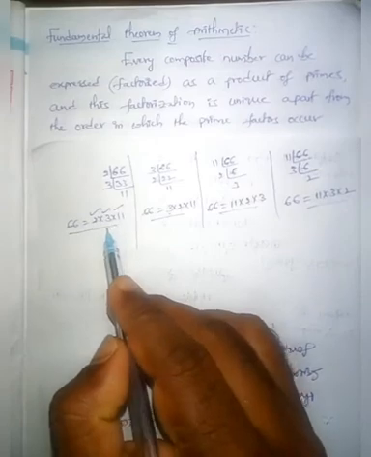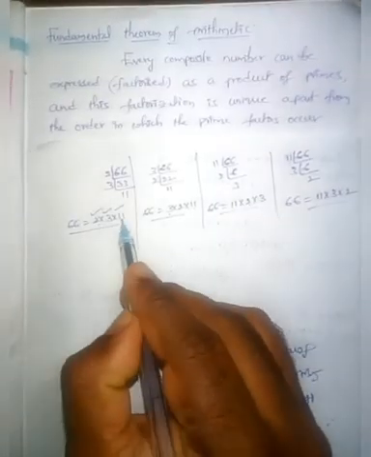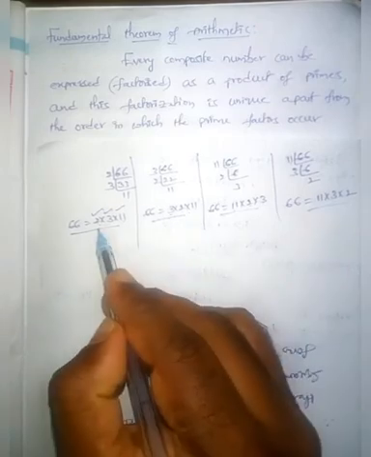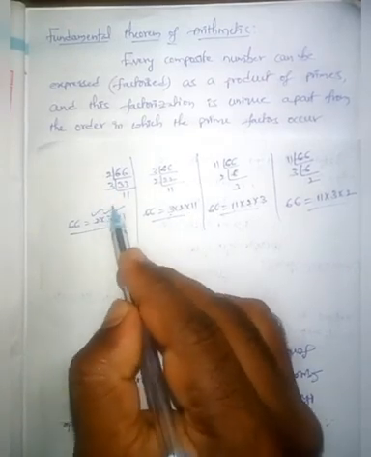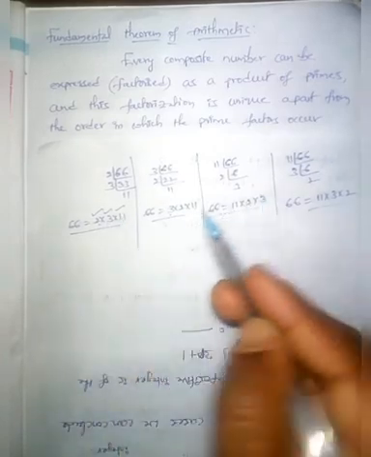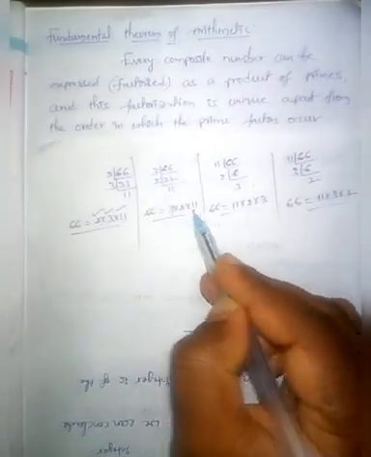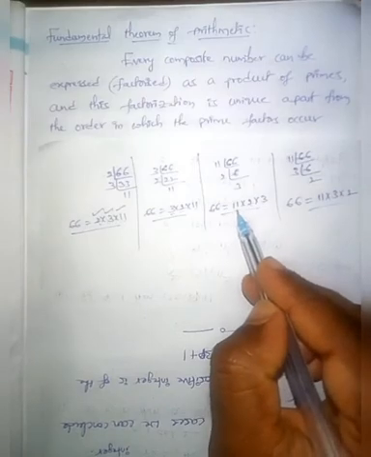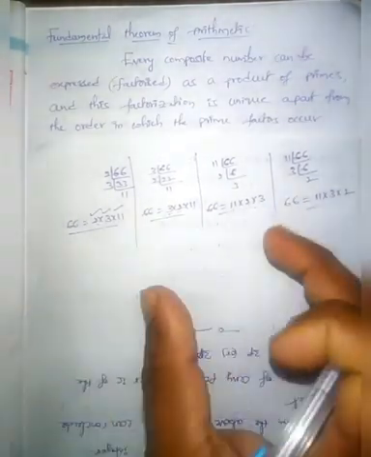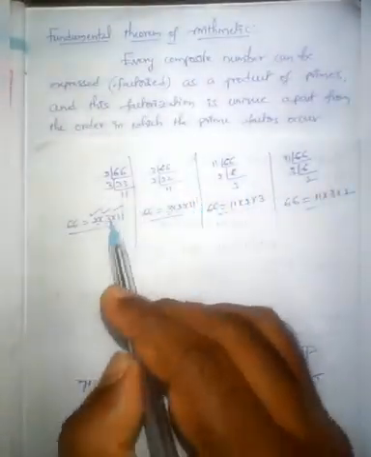So here you can observe that the order of prime factors is different. That means in the first group of students we can observe 2 into 3 into 11, in the second group 3 into 2 into 11, but in the third group 11 into 2 into 3. That means the order of occurrence of prime factors differs, but the prime factorization is the same.